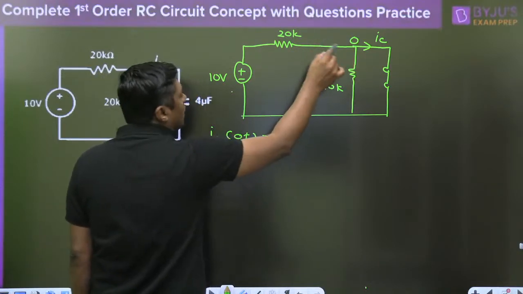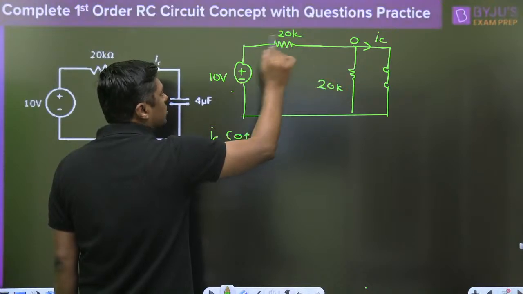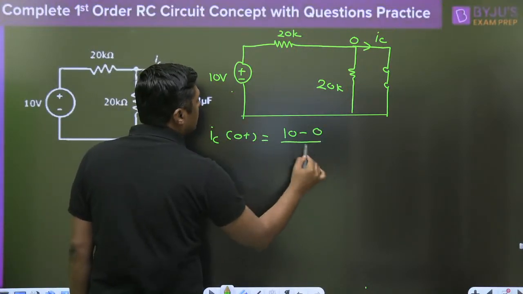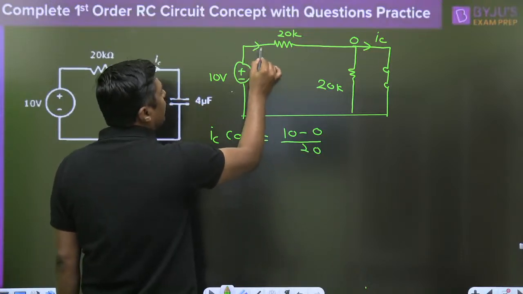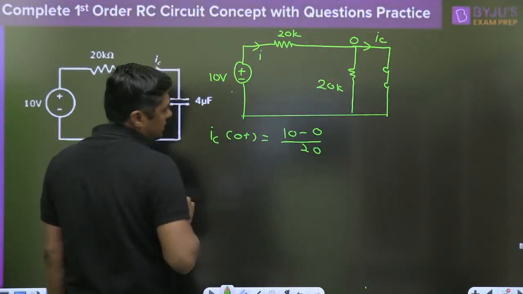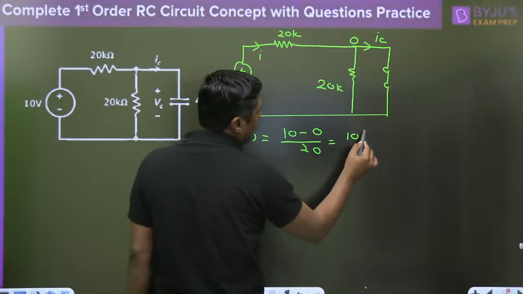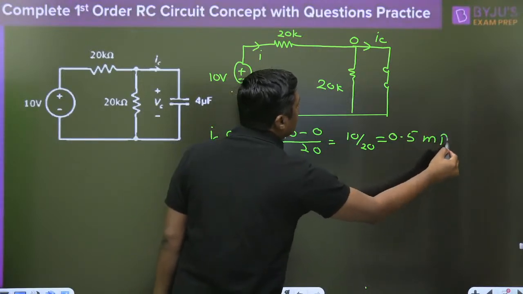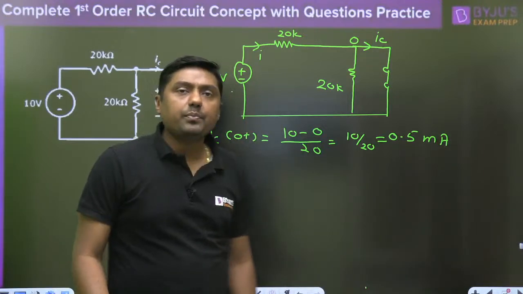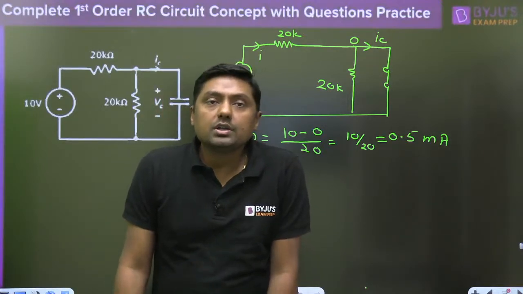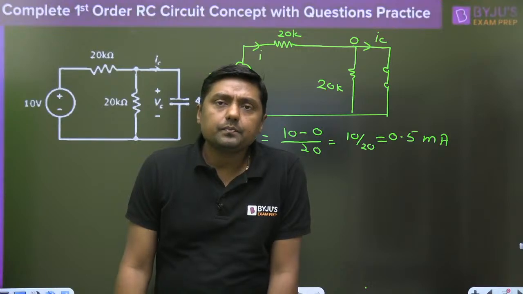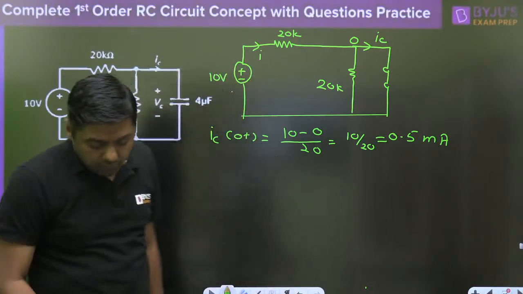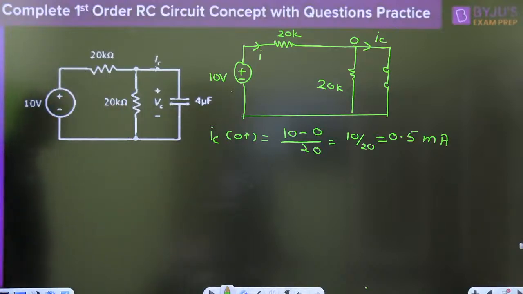It is the 0 volt. What is the current through the 20 kilo ohm? 0. So 10 minus 0 by 20. This current will pass through the IC. 10 by 20 is nothing but 0.5 milliampere. Current will be in milliampere because resistance is in kilo ohm. That is, 0.5 milliampere will be the current.